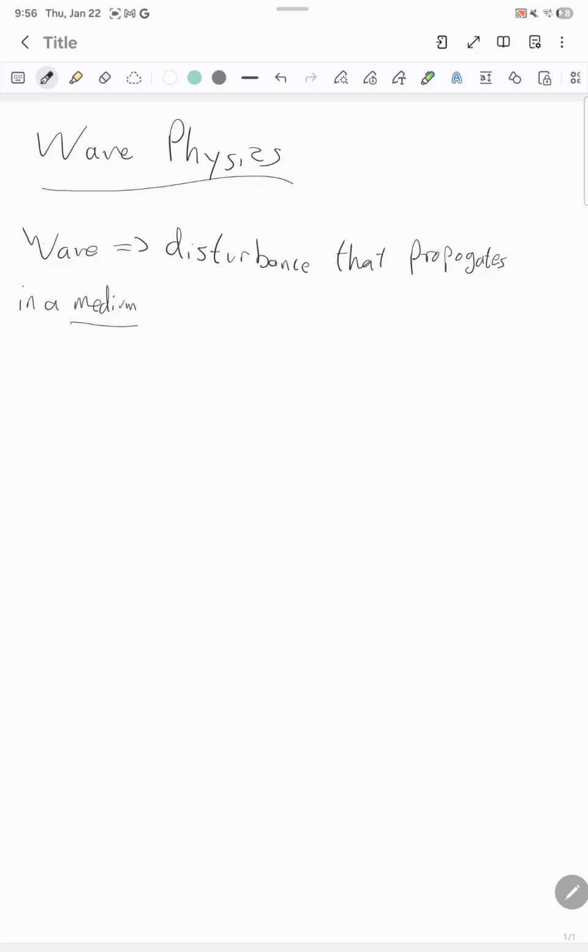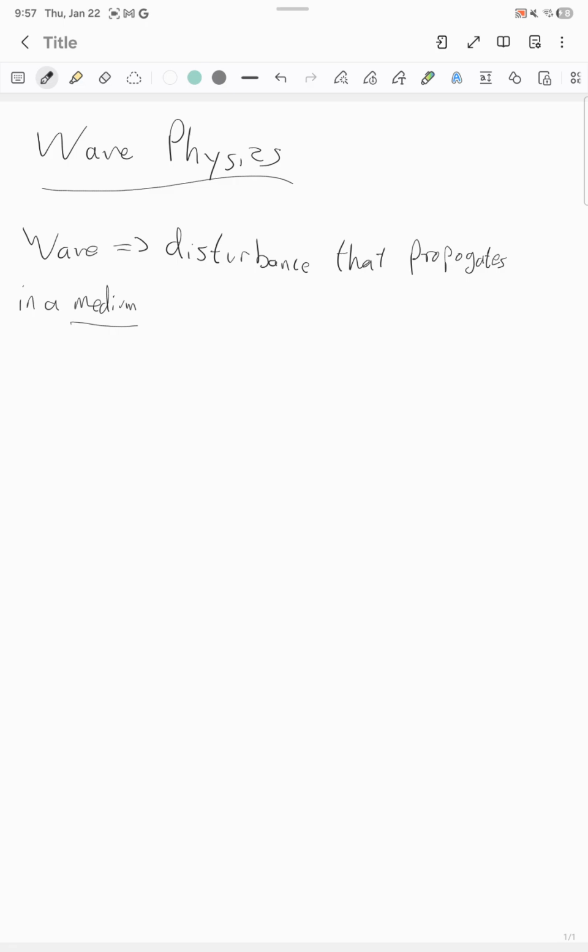Most waves do have mediums, like water waves, their medium is water, or sound waves, their medium is air. Sometimes there's no medium. Electromagnetic waves can travel in a vacuum. But the idea is that the disturbance is a disturbance that propagates in a medium.